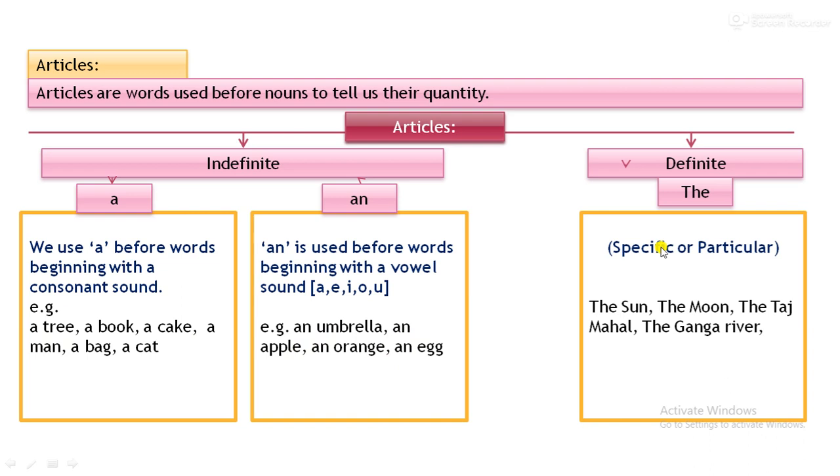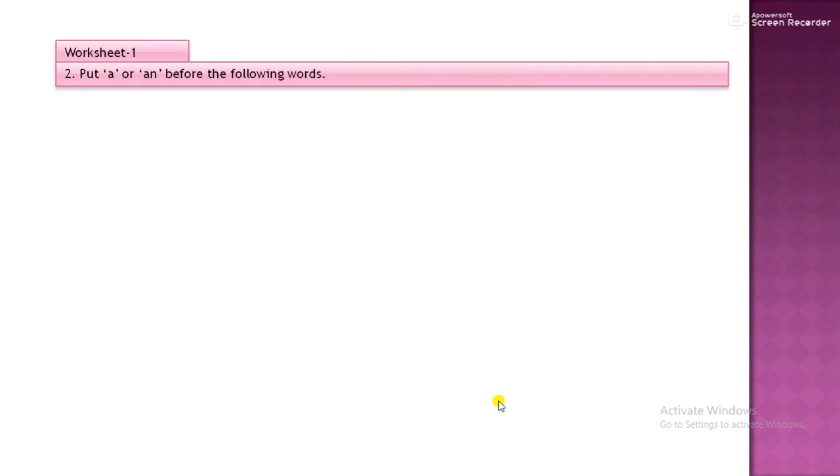Article the is the definite article, used with a specific, particular person or thing. The sun, the moon, the Taj Mahal, the Ganges river. Next, we will study worksheet 1.